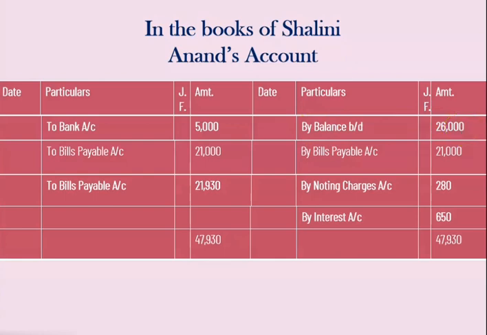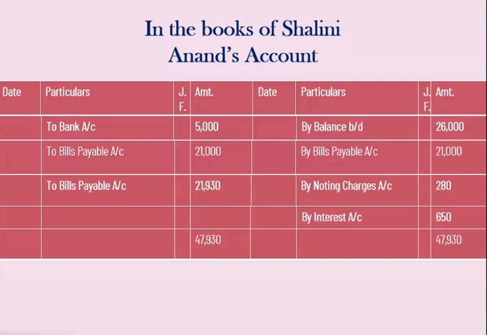The next is that Shalini has accepted the bill, and she has done the part payment also, and therefore we have passed the entry in the books of Shalini: Anand account debit to bank account 5,000 rupees, to bills payable account 21,000 rupees. So out of 26,000, she has paid 5,000 and for the balance amount she has accepted the bill for 21,000 rupees. After that, Anand has endorsed the bill, but in Shalini's book no entry of endorsement will come, and therefore directly we are going to pass the entry of dishonor.